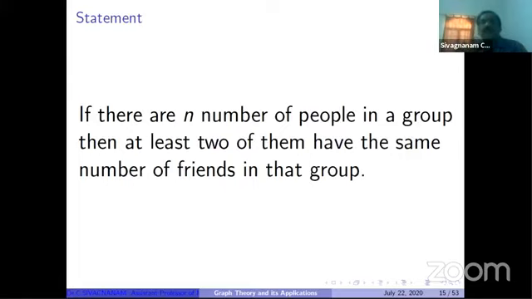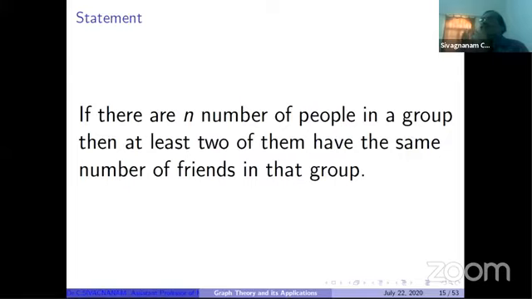Before that, I'm assuming the reverse: that the people in that group do not have an equal number of friends. For understanding purposes, in place of n, I am taking 10 people.